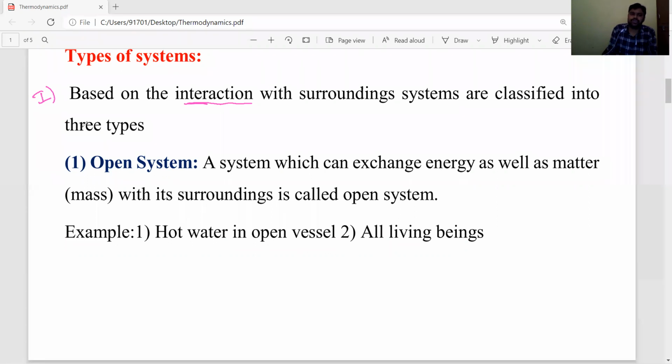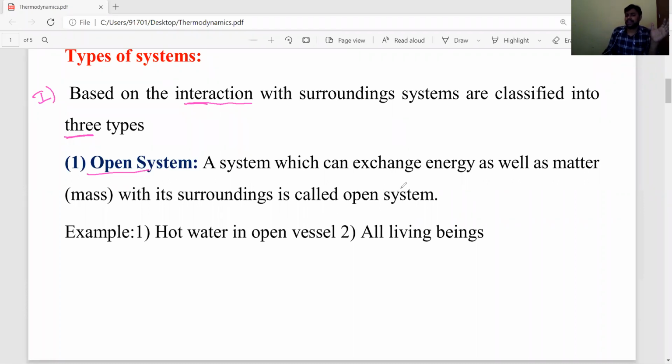Systems are classified into three types. Based on the interaction with the surroundings, how many types are systems classified into, dear students? Three types. One is open system, the second one is closed system, the third one is isolated system. Open, closed and isolated. So this classification is mainly based on the interaction between system and surroundings.